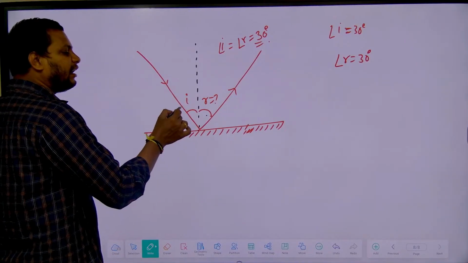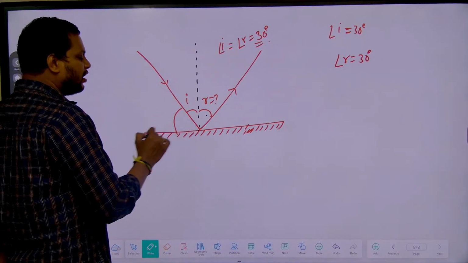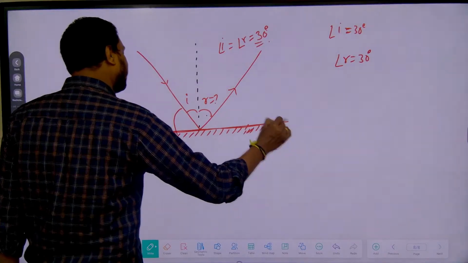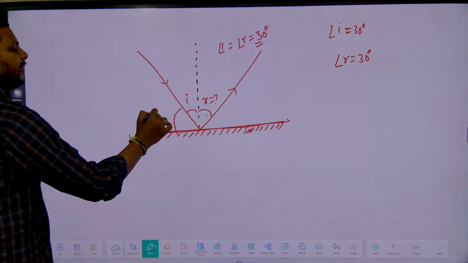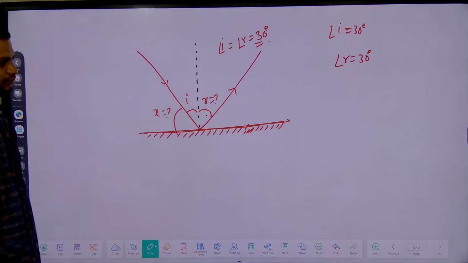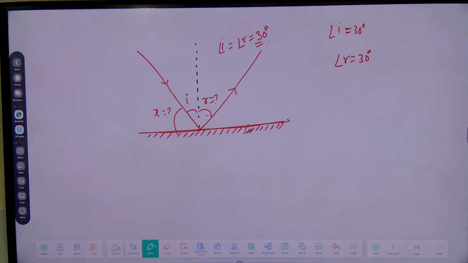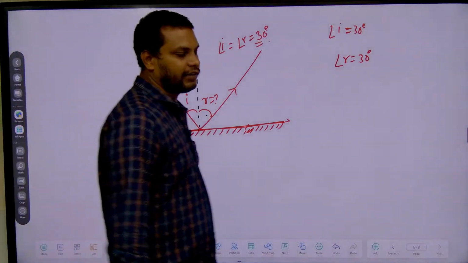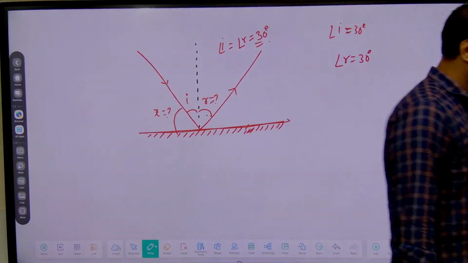Now, one more question I will ask. What is the angle made by the incident ray with the reflecting surface? Let us take this angle as x. In the same question, I want the angle x. Calculate and tell me.